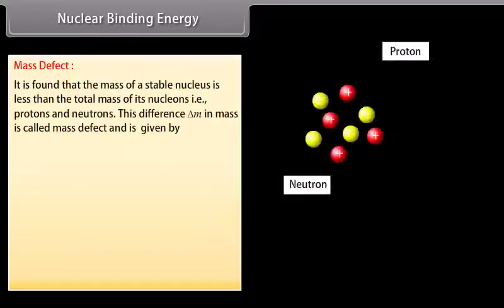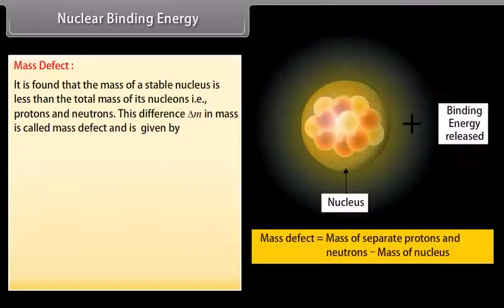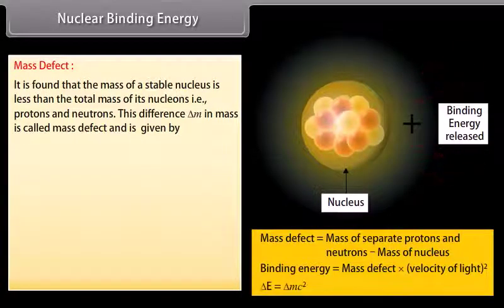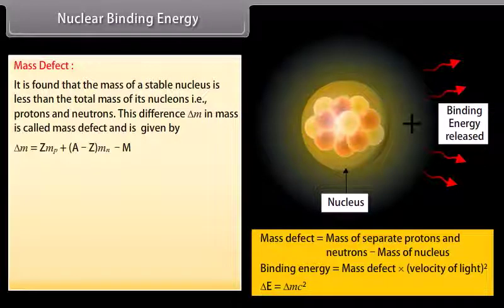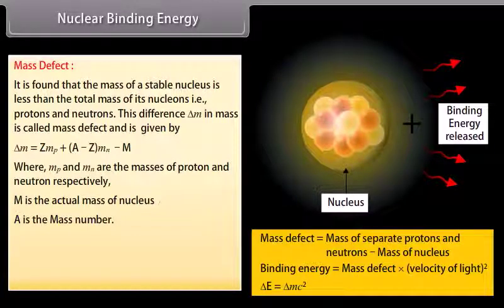It is found that the mass of a stable nucleus is less than the total mass of its nucleons, that is protons and neutrons. This difference Δm in mass is called mass defect and is given by Δm = [Z·Mp + (A − Z)·Mn] − M, where Mp and Mn are the masses of proton and neutron respectively. M is the actual mass of nucleus. A is the mass number. Z is the atomic number.